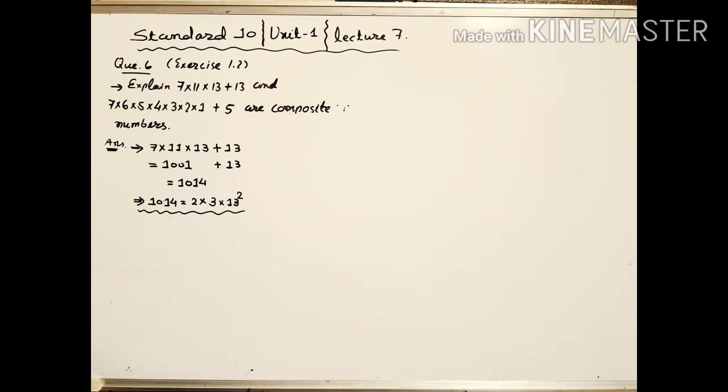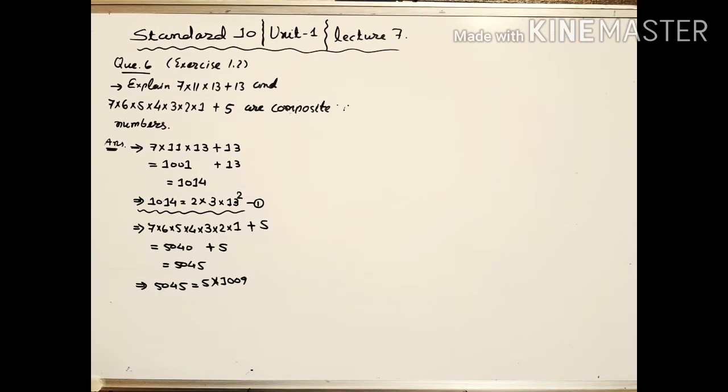Here we can see that 1014 has factors other than the number itself and 1, and they are 2, 3 and 13. Therefore this value is a composite value. We will do the same thing with the next number. Here the value of the number is 5045, and in its factors we get 5 and 1009.